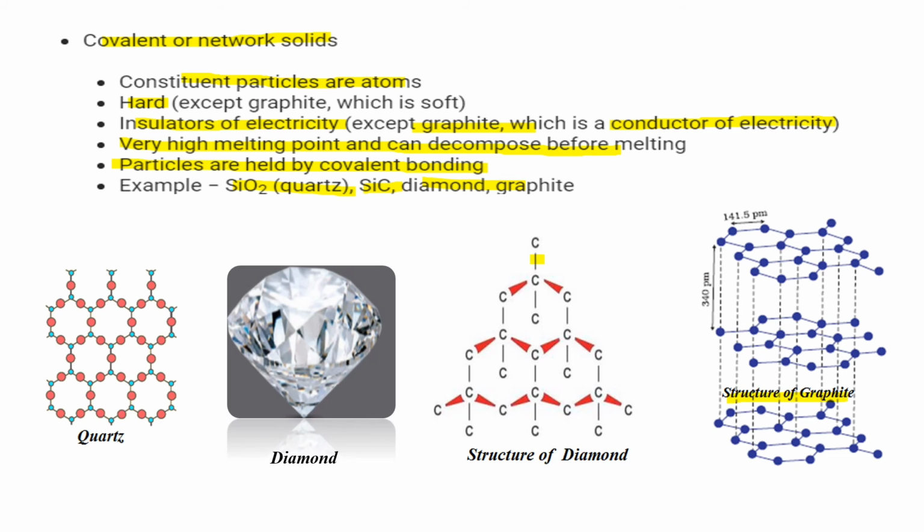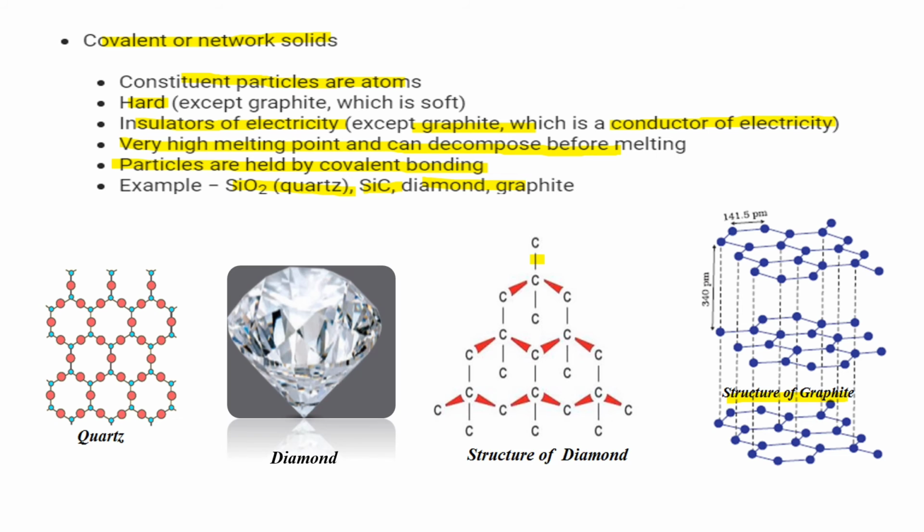Graphite is a good conductor of electricity, because in graphite carbon atoms are arranged in different layers, and each atom is covalently bonded to 3 of its neighboring atoms in the same layer.